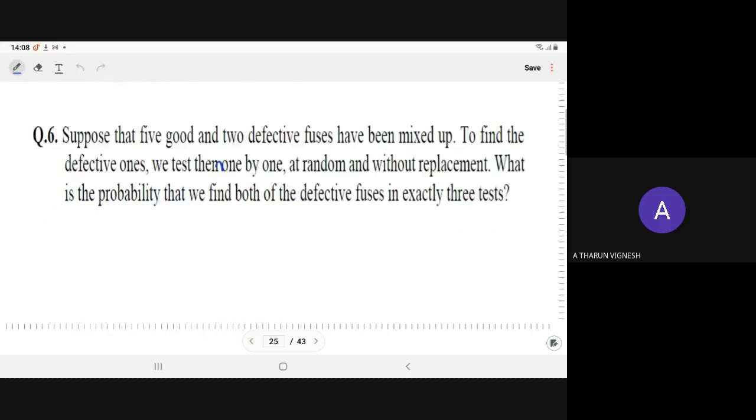Let us see the question. The question is, what is the probability that we find both defective fuses in exactly 3 tests? Exactly 3, okay. Understood. Then this case you cannot consider.